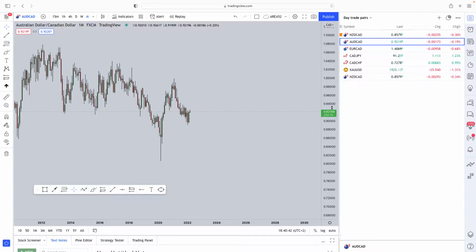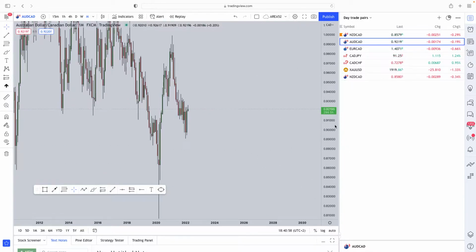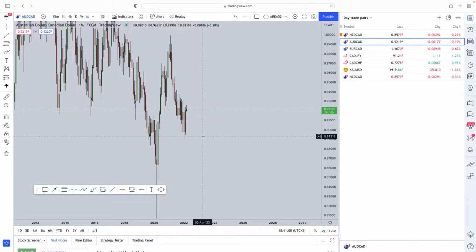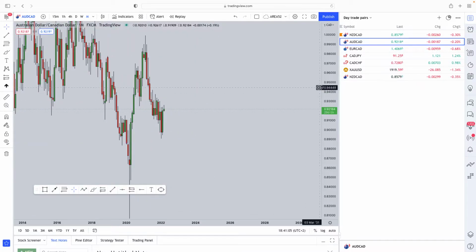The most interesting pair that you can be looking at taking advantage of is the Canadian dollar. The reason for that is the Bank of Canada came out today and hiked interest rates by 0.25 basis points. So we can definitely expect the CAD in general to increase in strength, and so we can expect most pairs trading against the CAD to weaken in value.